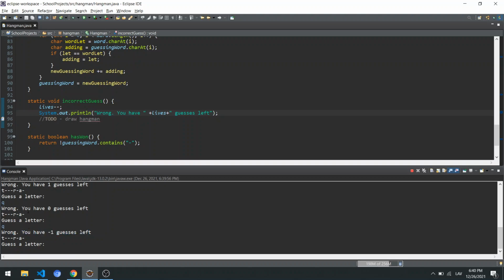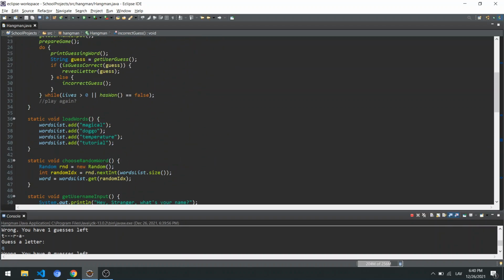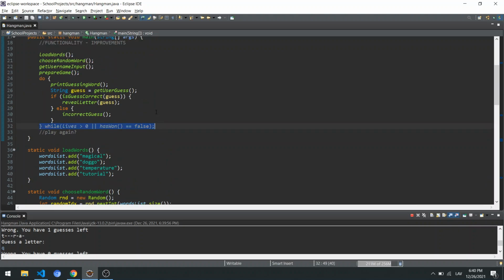What it is, it doesn't stop at the right point. So where we have to go is the point where it asks us to play again, to guess again. So it's this one. So now we have to look only in this particular position, not try to find the wrong place everywhere. So while the lives is larger than 0 and hasn't won, but we have checked with the OR. So this has to be the AND. So we still have guesses and we haven't won.